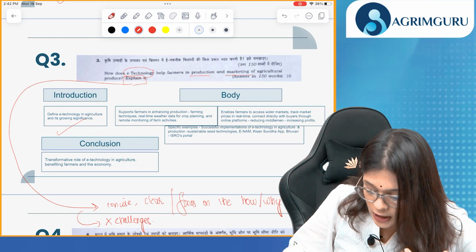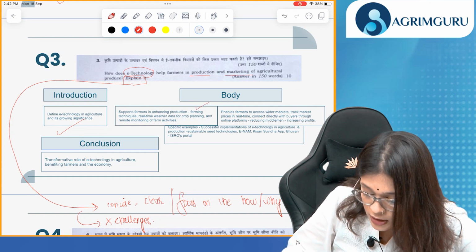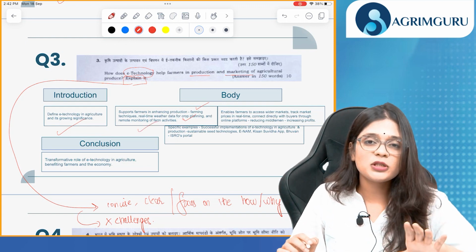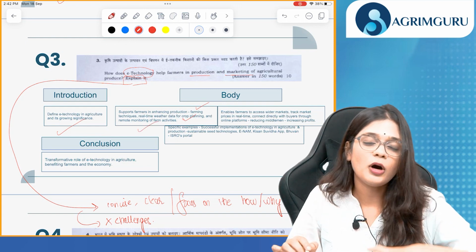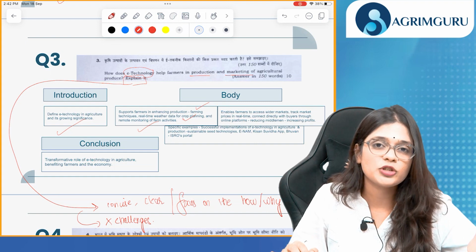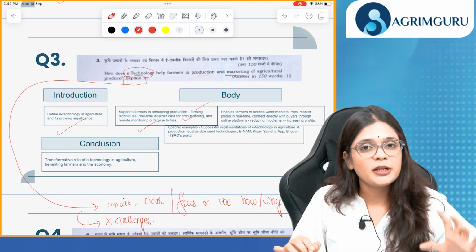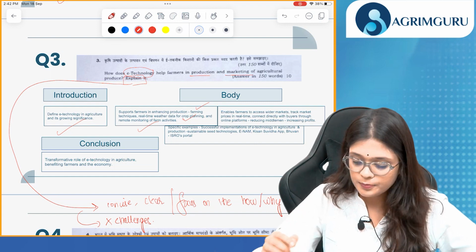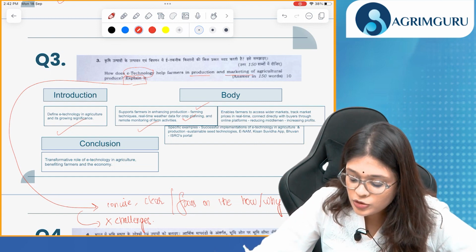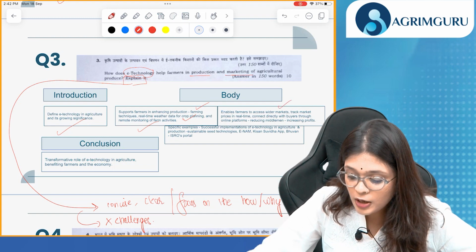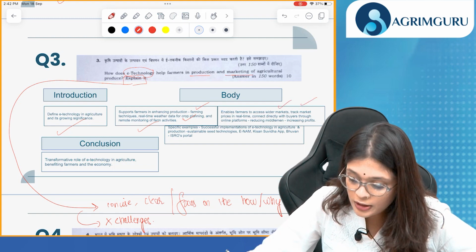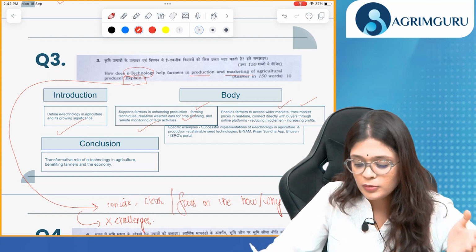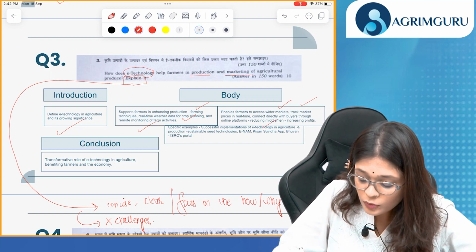You can talk about how it helps with farming techniques, real-time weather data for crop planning, and remote monitoring of farm activities. What I'm discussing right now is a broad view of how you should approach the question. You can use all the data and specific examples and evidence to support your answer and substantiate it. It enables farmers to access wider markets, track market prices in real time, connect directly with buyers through online platforms, because of which their profit increases and middlemen reduce.